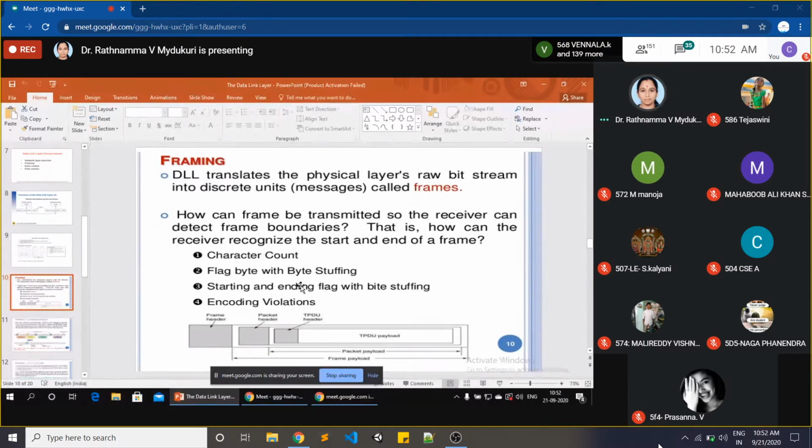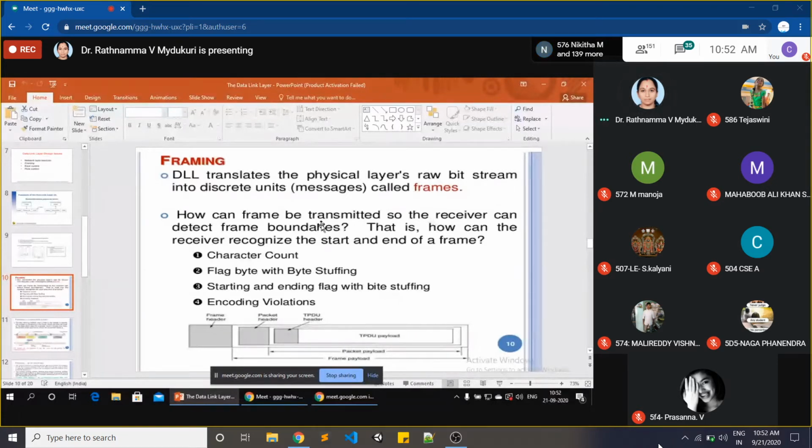So we were thinking about the receiver side. Receiver side means the data is coming from the physical layer in the form of raw bits. Raw bits means zeros and ones. These are combined together and formed as a frame. This is the first method, that is how you are going to create the frame.